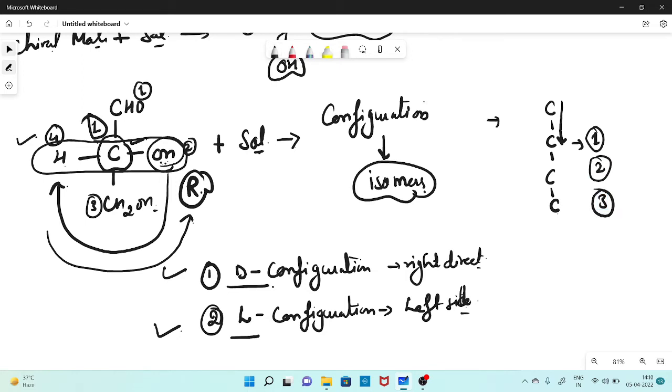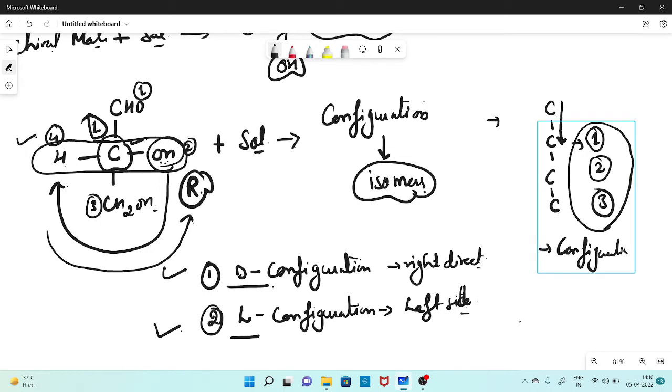So there can be multiple chiral carbons present in a monosaccharide molecule. Now, when there are multiple chiral carbons present in your structure, how will you decide the configuration of your molecule, right? So in this case, keep in mind that the farthest chiral carbon, the chiral carbon which is nearest to the terminal carbon in the sugar molecule, will decide the configuration.